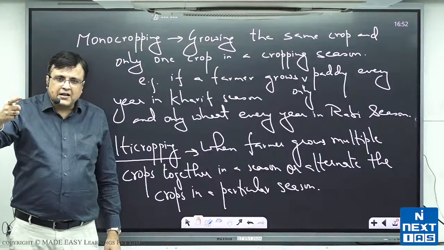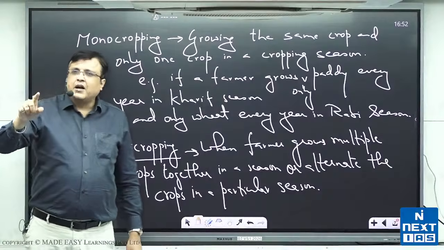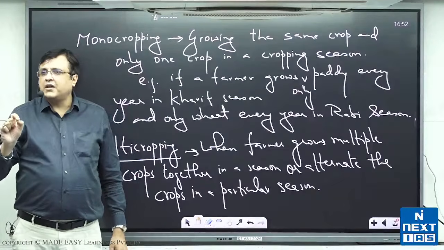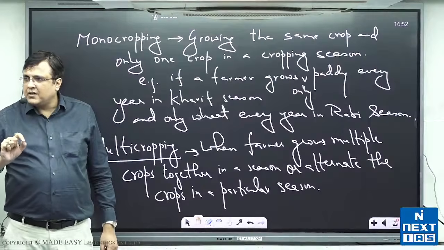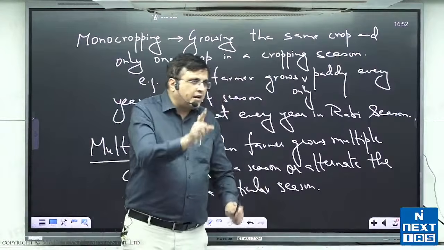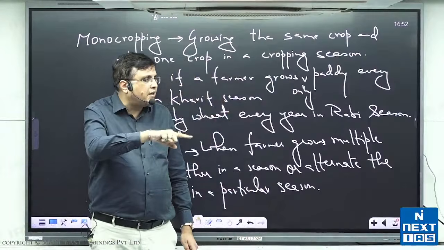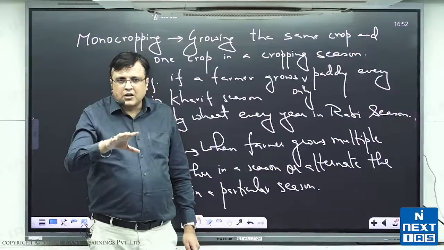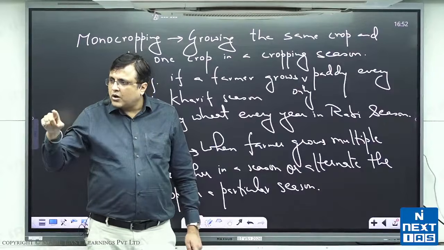I will clarify that, and then we go to the second point. I used a term, gross cropped area. I said 80% of gross cropped area was used under monoculture. So, gross cropped area.